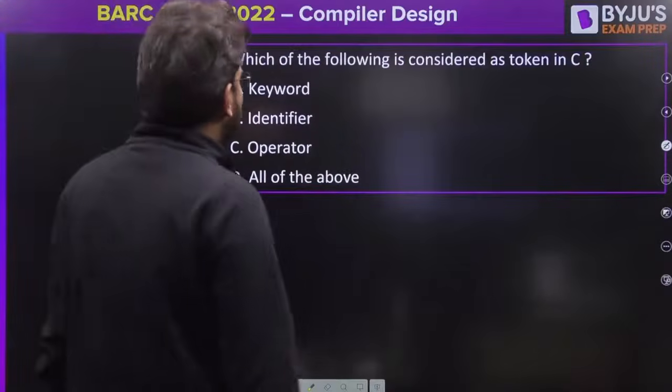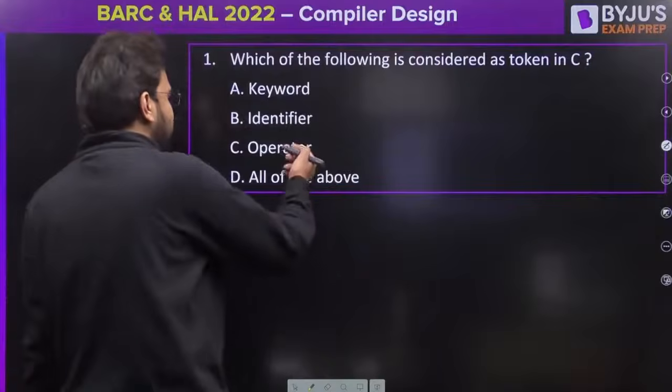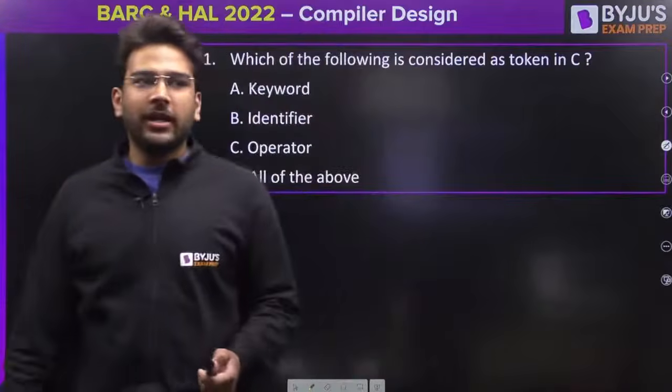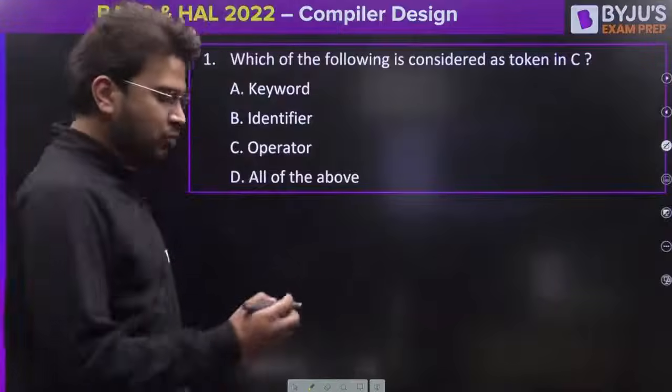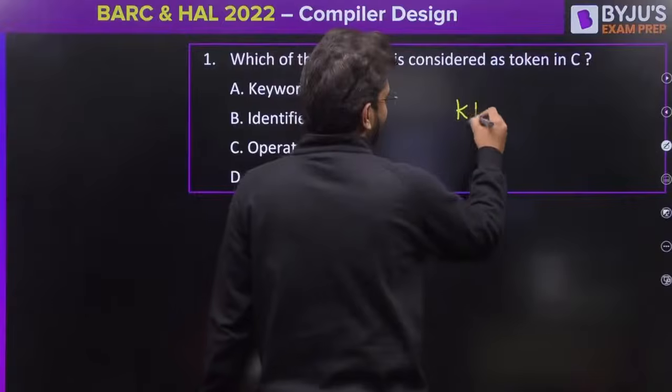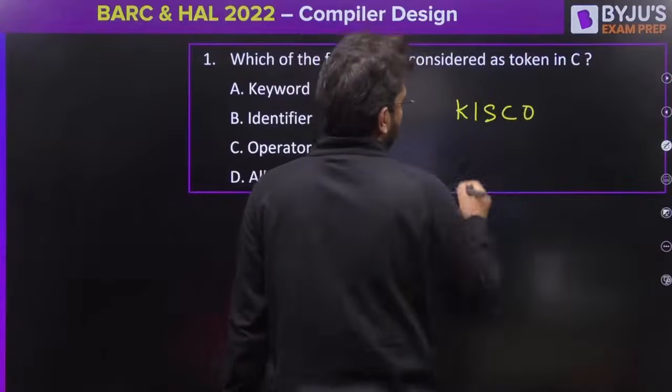Which of the following is considered as token in C? Keyword, identifier, operator. If we talk about tokens, most of the students are giving the correct answer. We have 5 types of tokens, and we can write it as KISCO.